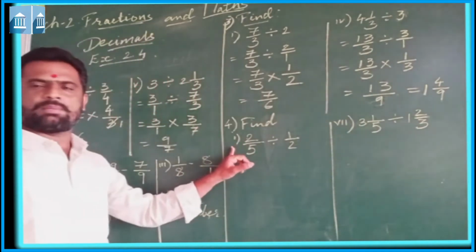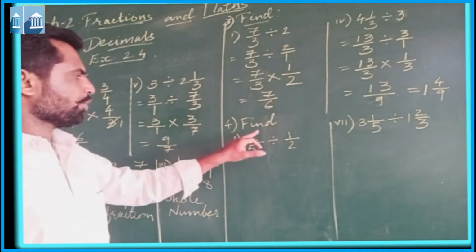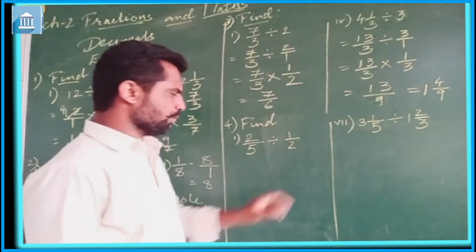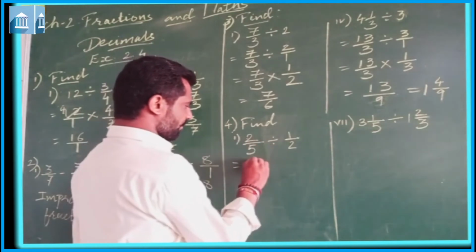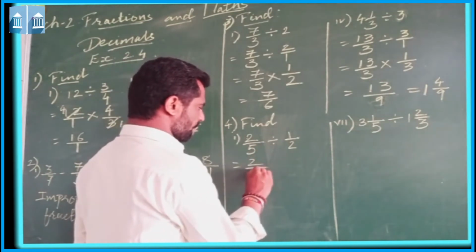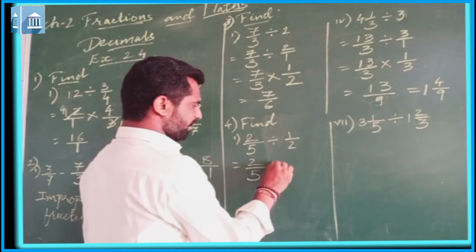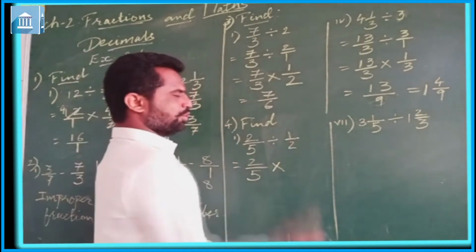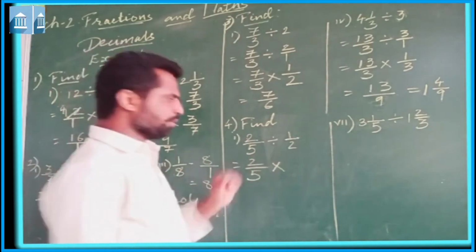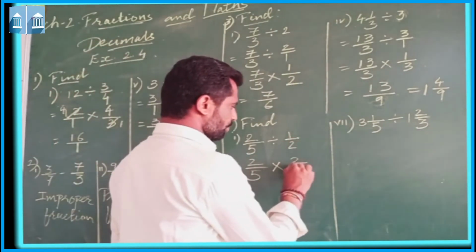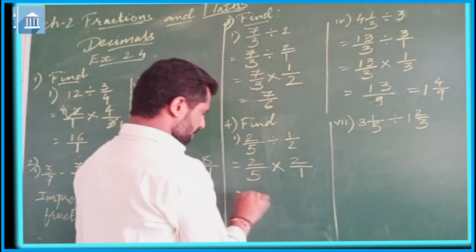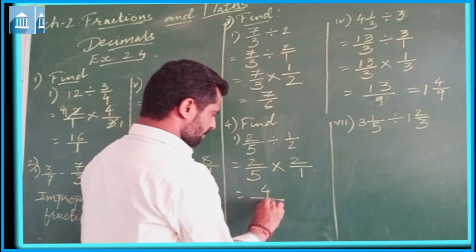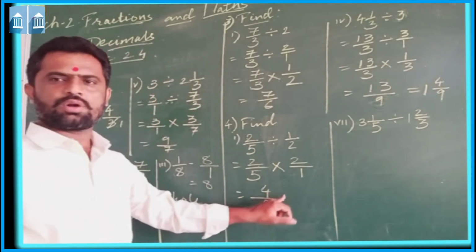Now let us see the next question. Find 2 upon 5 divided by 1 upon 2. So 2 upon 5 will remain as it is. In place of the division sign we will use the multiplication sign, 1 by 2. So the reciprocal of 1 by 2 is equal to 2 upon 1. 2 2s are 4 and 5 1s are 5. So the answer is 4 upon 5.